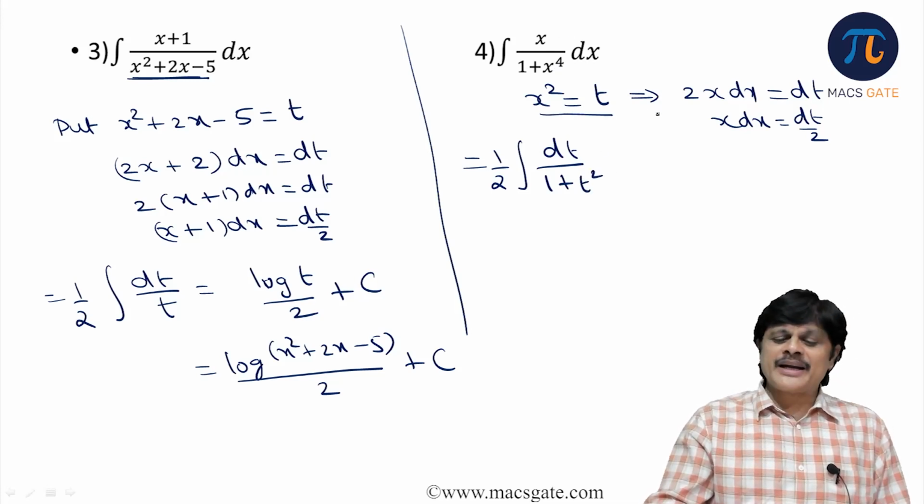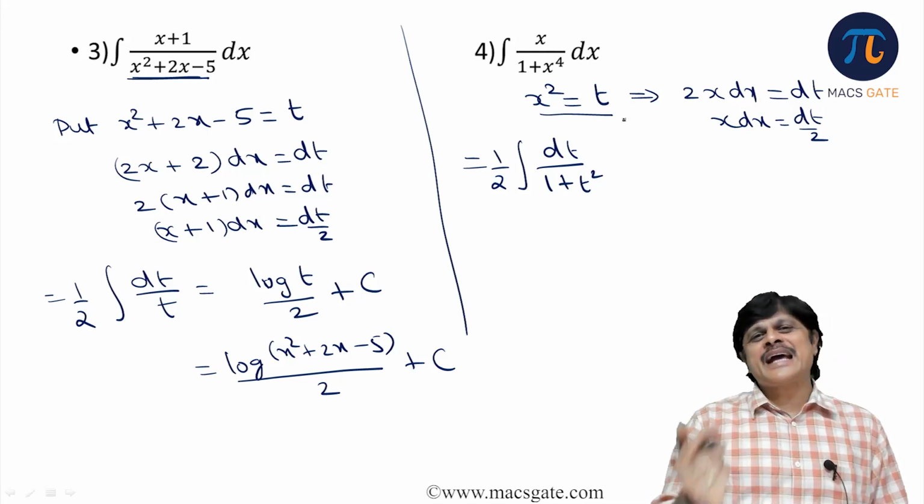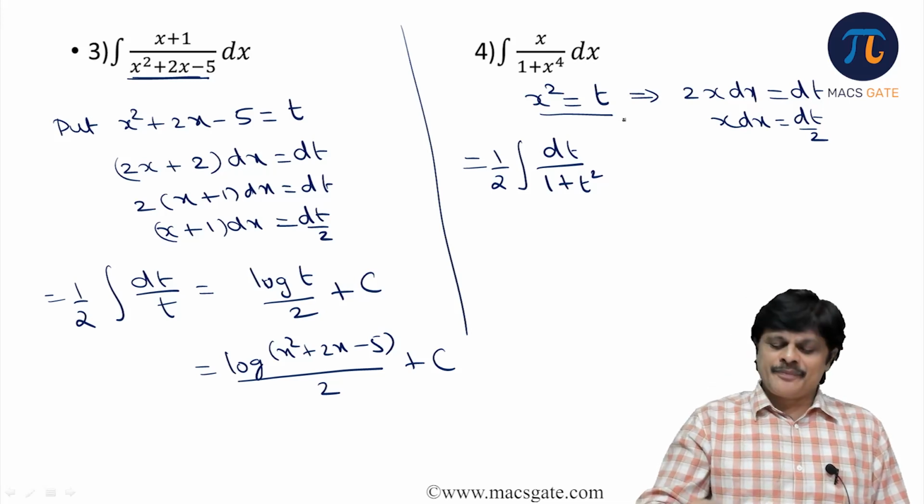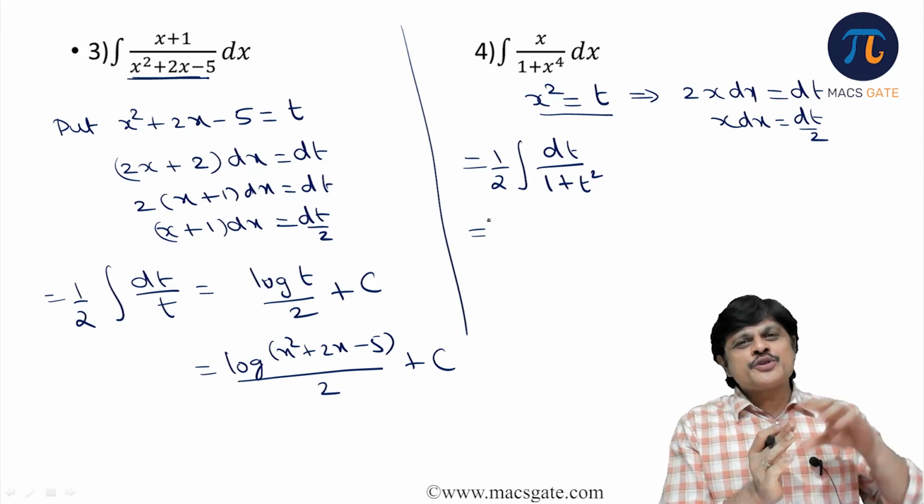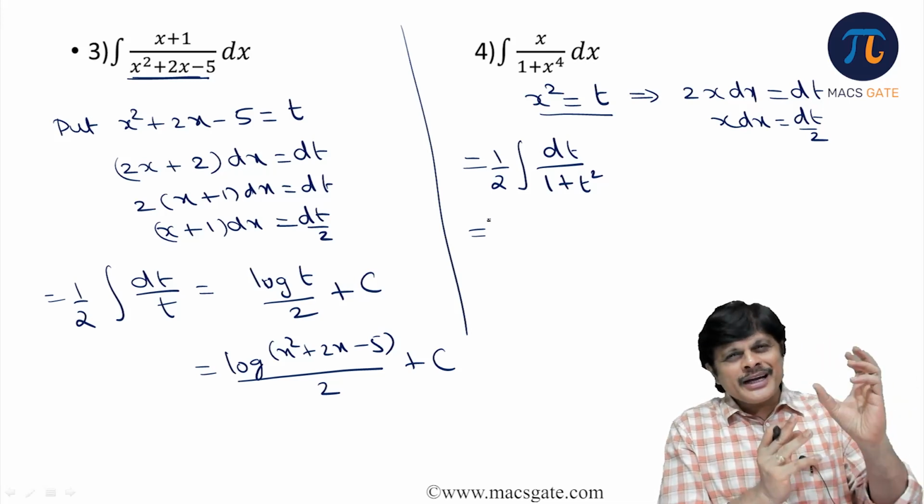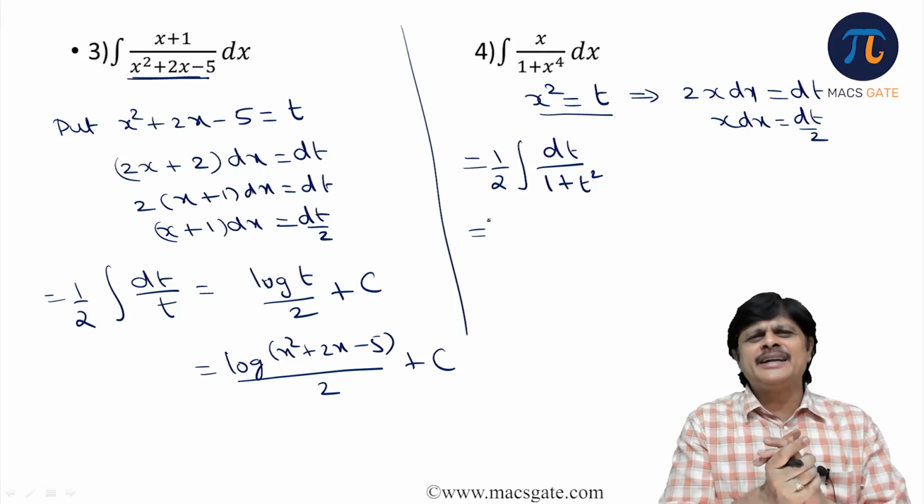You would have understood why I did that substitution, because I know the integral of 1 by 1 plus t square is tan inverse t. So that is the idea. See, it's not blindly making a substitution. With that substitution, what happens? Are you going to get a standard form for which I know the integral? This is the basic idea.